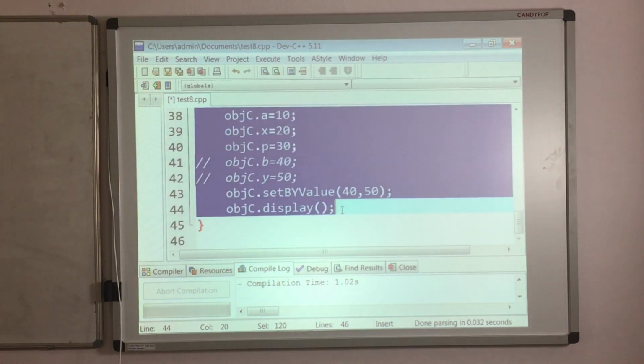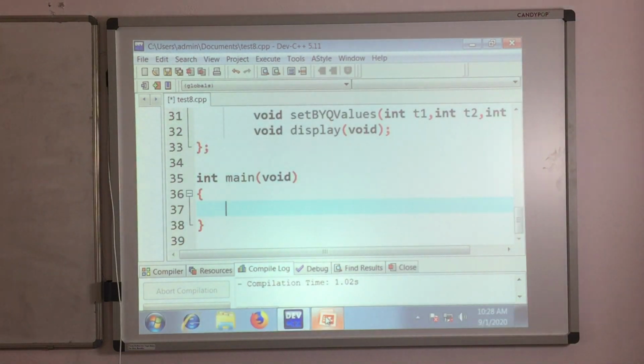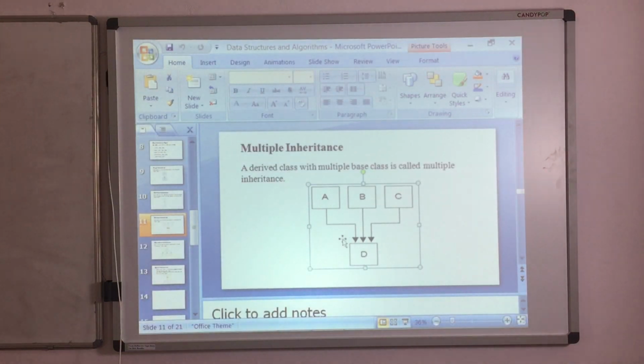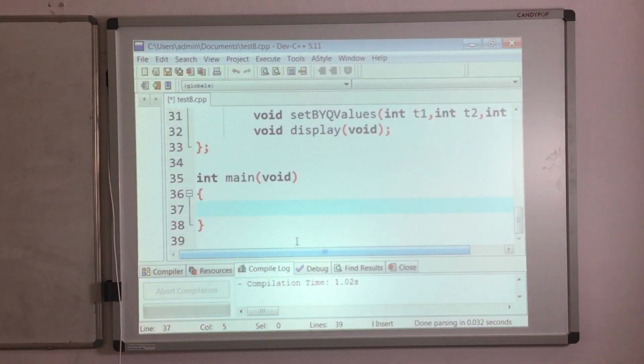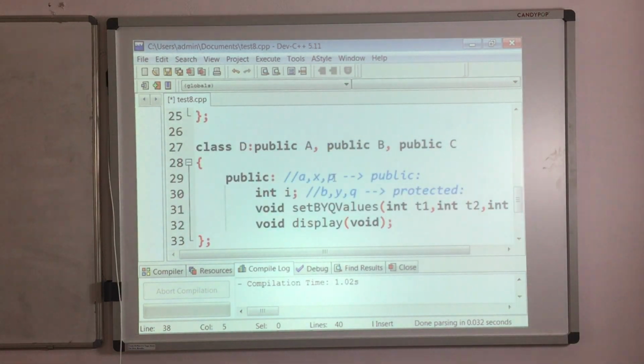Yes, I have to create the bottommost class, that is the D class object. I want to create the object for this D class and access the data members of A, B, C as well as D. So quickly create the object for the D class, obj D, like this. Then using this obj D, I can access all the public data members directly.